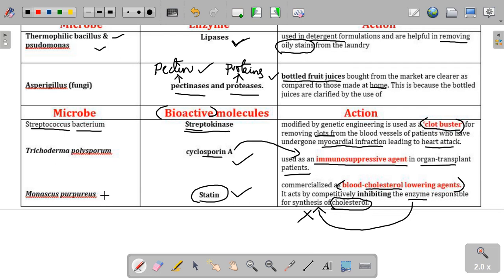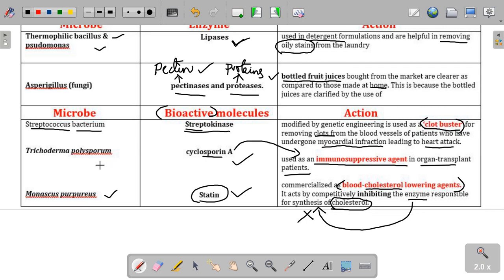Very easy. Let's revise the bioactive molecules. Streptococcus bacterium secretes a bioactive molecule called streptokinase. It will act as a clot buster, which will break the blood clot in the blood vessels, especially in patients who are undergoing heart surgery.